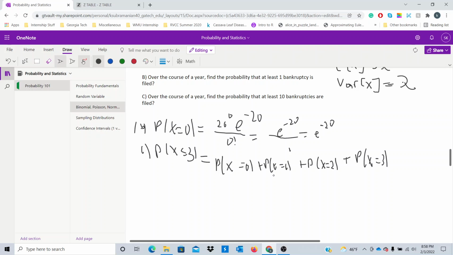And basically, to find P of x equals 1, P of x equals 2, P of x equals 3, you would use 20 as your lambda, and you would just plug into the formula, right? So this should be pretty straightforward.